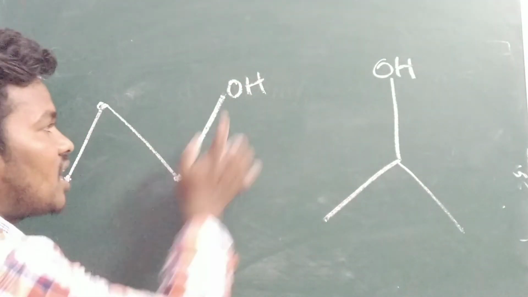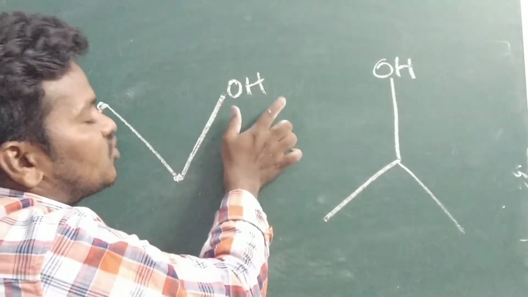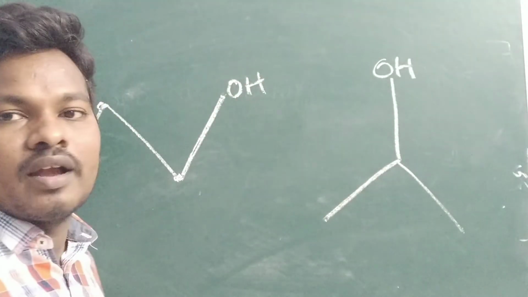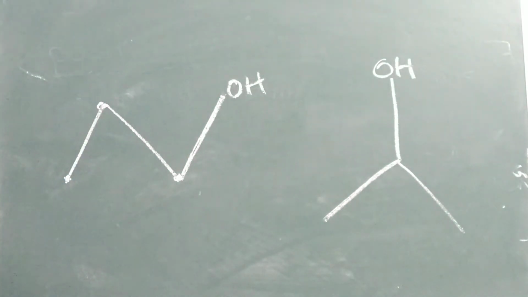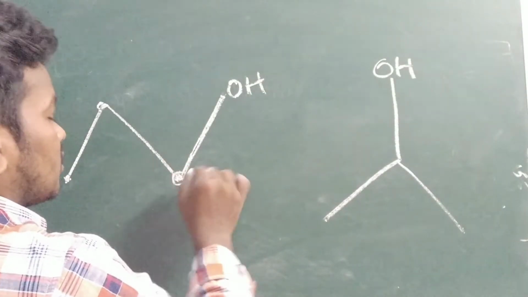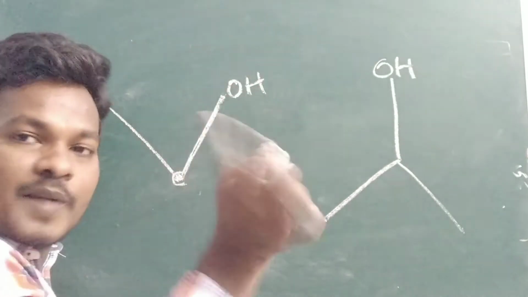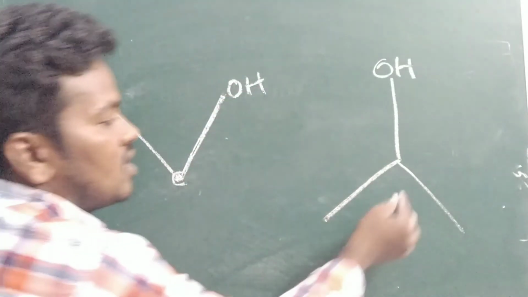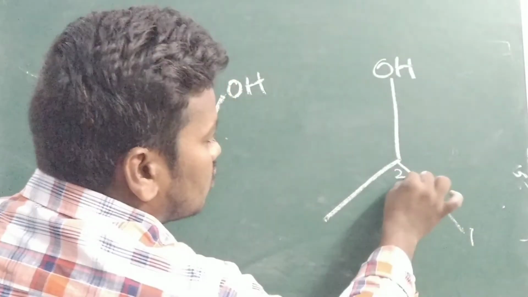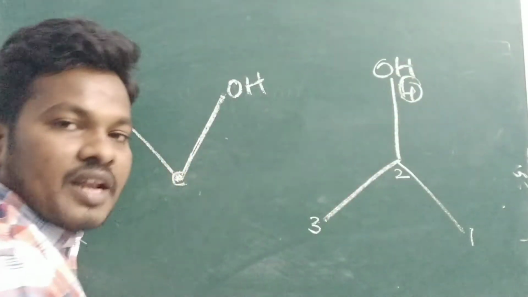Always remember, this is not a fourth carbon. For example, if COOH is there, or CHO is there, then we can easily count it. But here the OH group is present. This is the carbon; with the carbon, this functional group is attached. Here carbon is not present. Here you can see 1, 2, 3. You should not give the number 4.